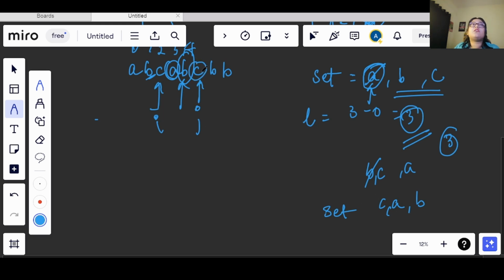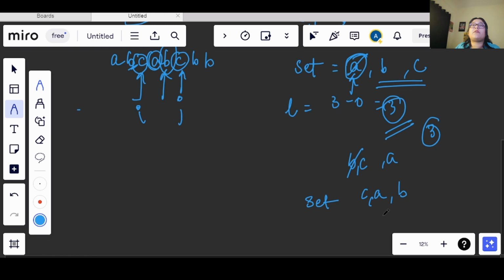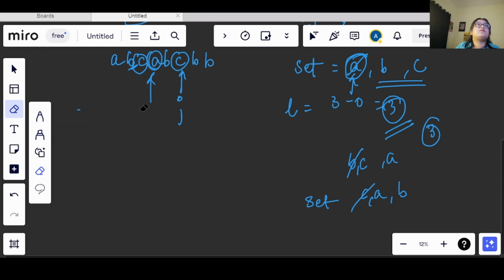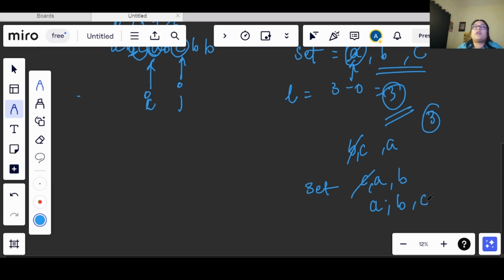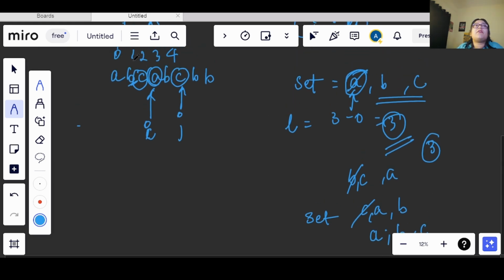Now I incremented the value of my J pointer. Again I saw that I have C here, and again I have a C here, right? So for that I will move and remove this C. So now I will be removing this C, and my I will move forward, and I will come here. After that I will be adding the C here, right? Now I have again 3 values in my set, and even if I take the length of it, I will be getting 3 only, so it is of no use.